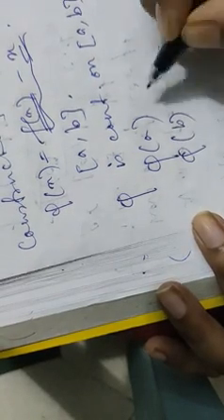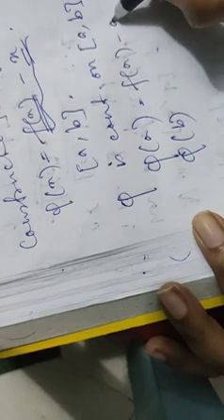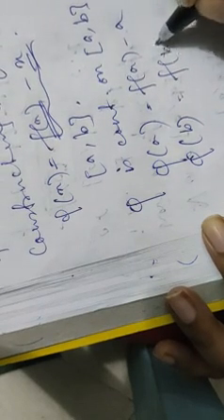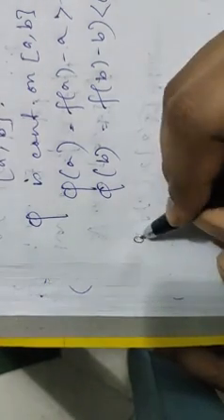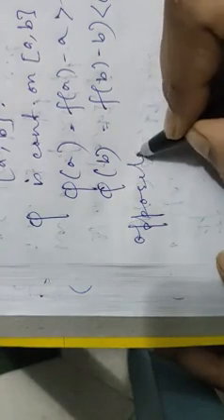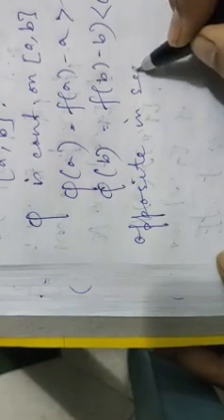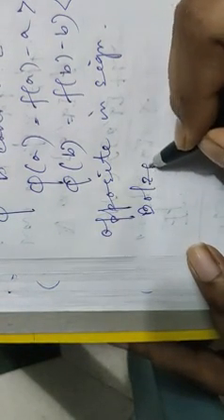And check the values of phi(a) and phi(b). Phi(a) is f(a) minus a and phi(b) is f(b) minus b. f(a) minus a is greater than 0 and f(b) minus b is less than 0. That means they are opposite in sign. So what can we apply? Bolzano's location of roots theorem over phi. So by Bolzano's theorem,